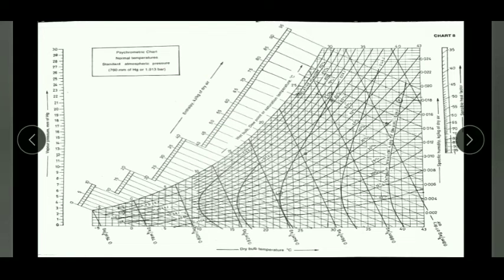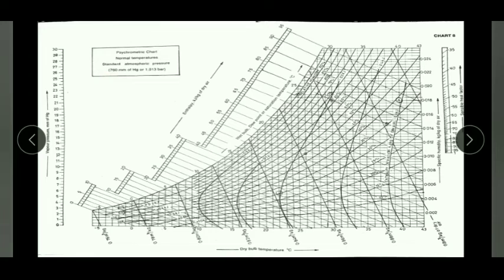Another thing is vapor pressure. Suppose I am considering this point. If I go in this direction, I get the specific humidity, but if I go in this direction, I get the vapor pressure, given in terms of mm of Hg. This is for standard atmospheric pressure, one atmosphere, 1.013 bar.